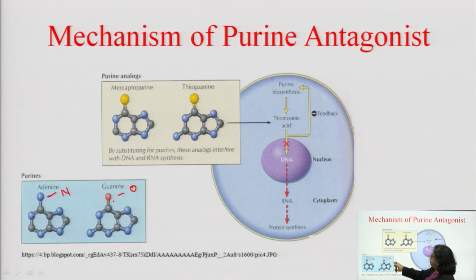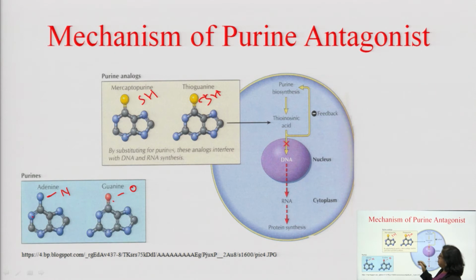If you compare, this is the purine base, now we compare with the antimetabolite drug. Here take the example of the purine antagonist mercaptopurine. The yellow color represents the mercapto group. Here also thioguanine, the yellow color indicates the mercapto group.